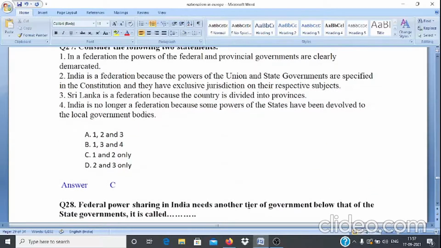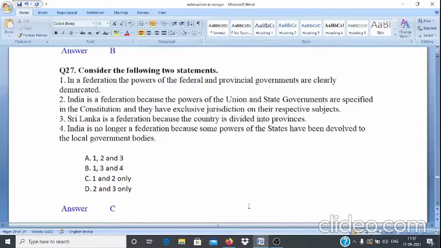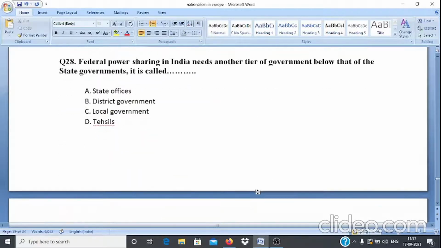And here options are option A 1, 2 and 3, B 1, 3 and 4, C 1 and 2 only, and D 2 and 3 only. And correct answer is option C, that is 1 and 2 only.